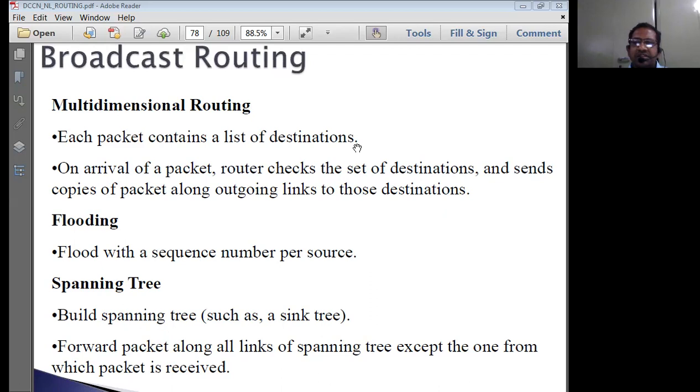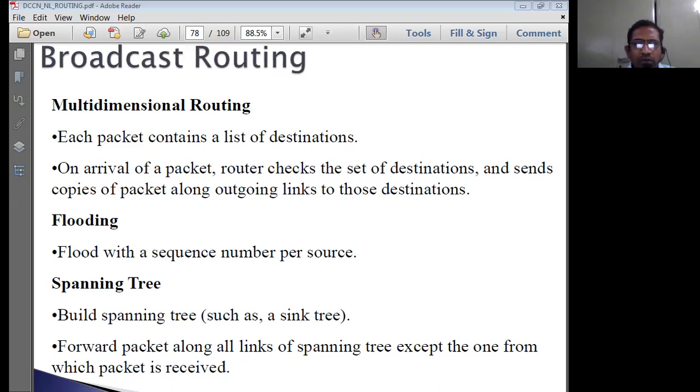Whichever destinations match those numbers will receive that particular packet. All the other nodes simply discard those packets because they are not meant for them. That is a multi-destination routing algorithm. That means you're going to have a list.